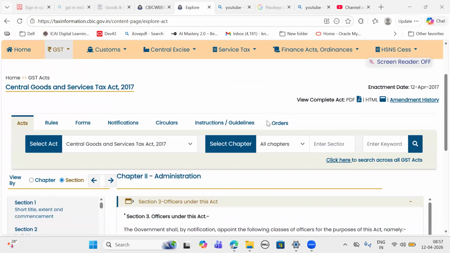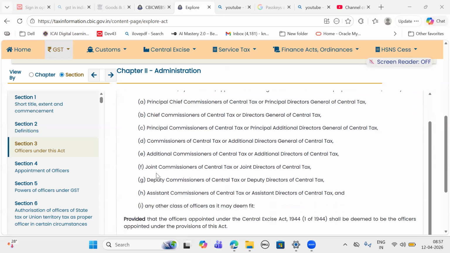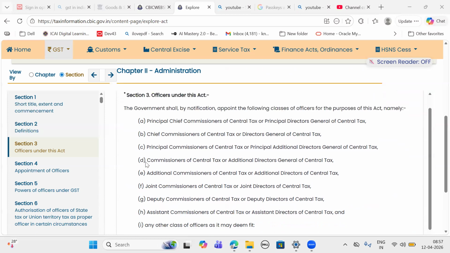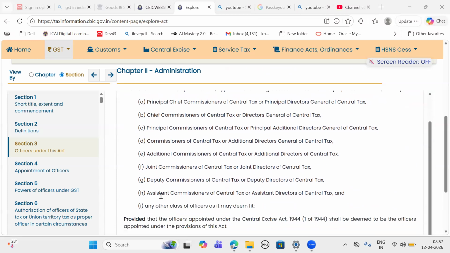So, on the top of the hierarchy, you have Principal Chief Commissioner of Central Tax. Next is Chief Commissioner, Principal Commissioner. Principal is below Chief. Then we have Commissioner. After Commissioner, it is Additional. Then Joint, Deputy, Assistant. So, Principal Chief, Chief, Principal, Commissioner, Additional, Joint, Deputy, Assistant.